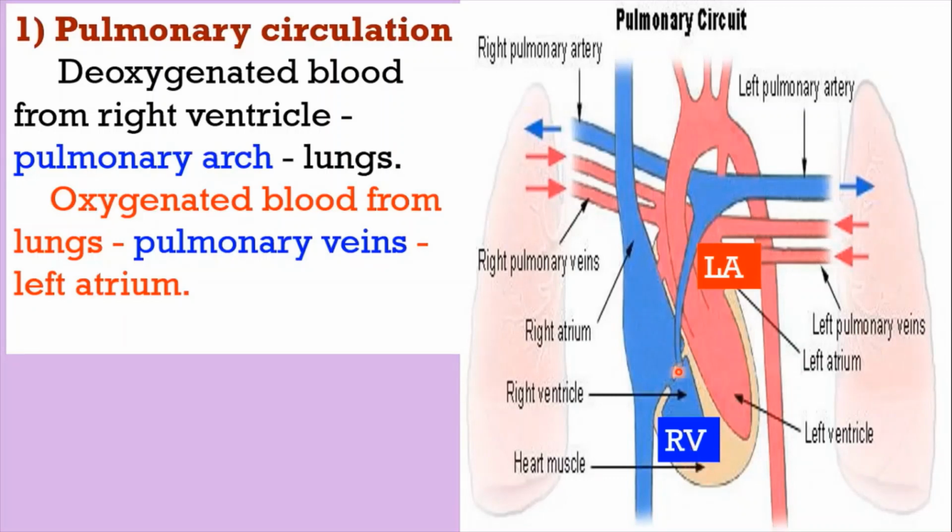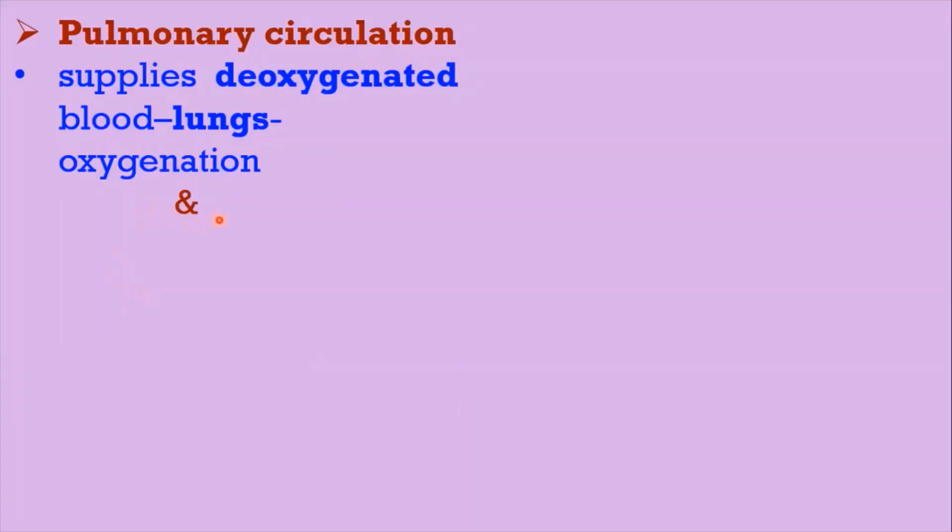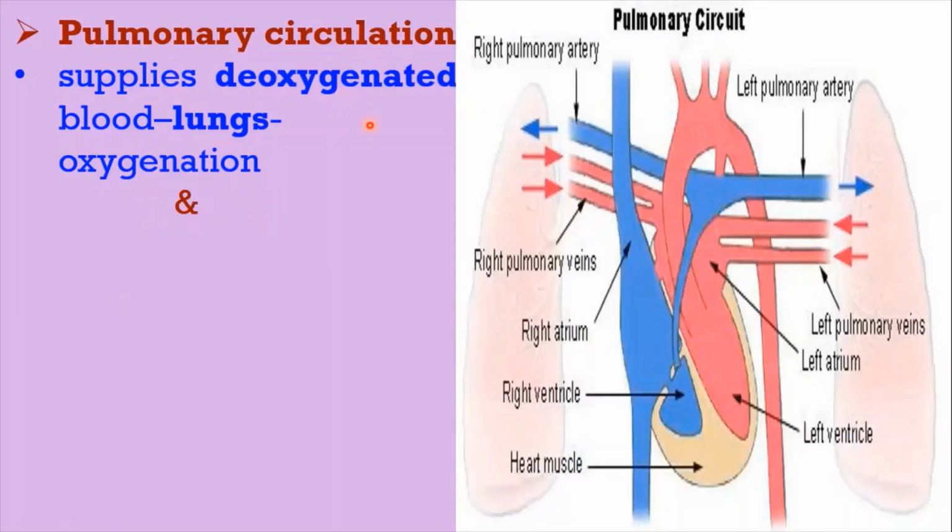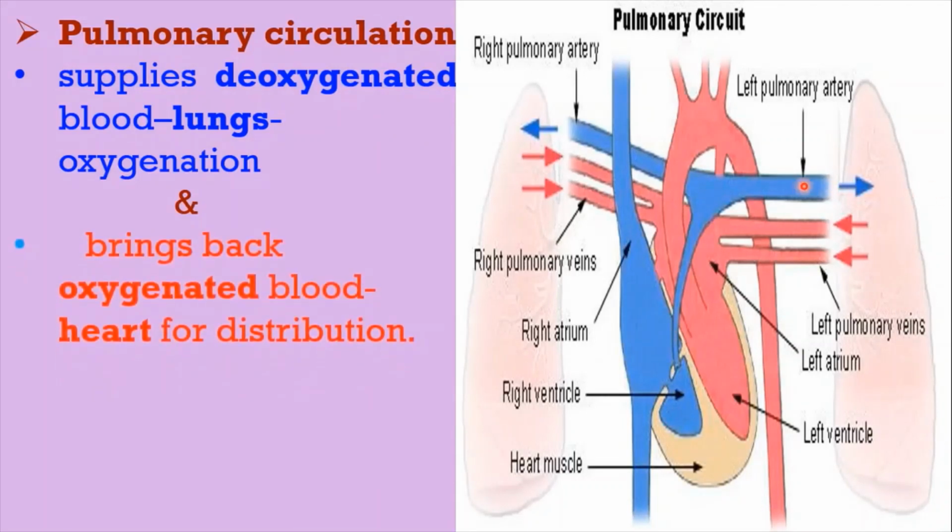Right ventricle pumps blood to the lungs through the pulmonary arteries and left atrium collects blood from the lungs through the pulmonary veins. Coming to the significance of pulmonary circulation, blood is supplied to lungs for oxygenation and the circulation brings back the oxygenated blood from the lungs for the distribution.